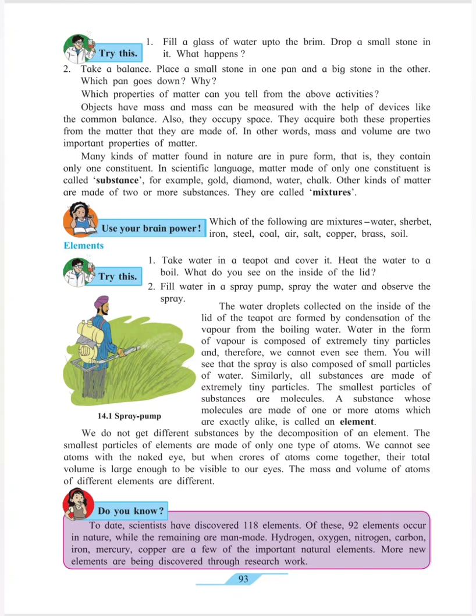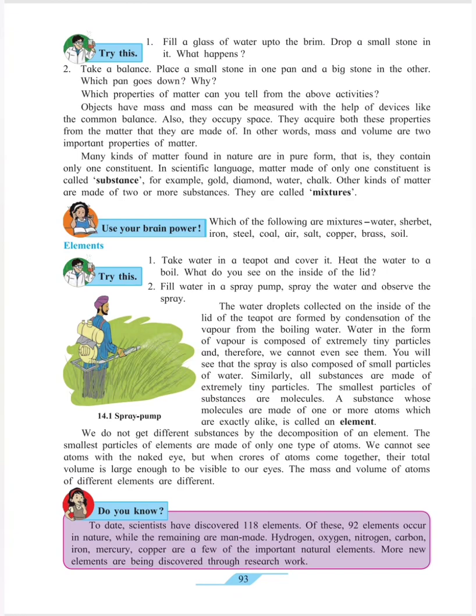One more simple example of water droplets: in a barber shop, you must have seen many times that before cutting hair, the barber first sprays water on the hair. That is done with the help of a small spray pump, a spray bottle. So that is also water droplets. The water is coming in the form of droplets. Droplets are very small compared to a large amount of water. As these are small, in the same way elements are also made up of very tiny particles.